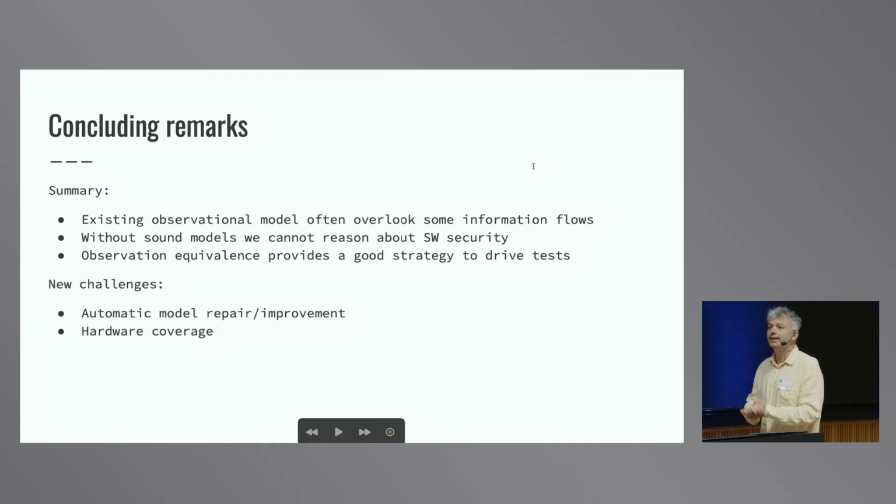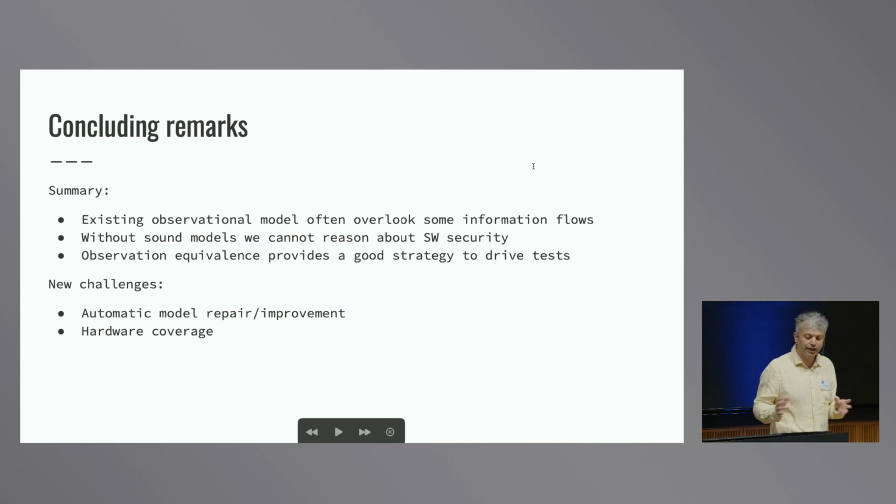So, some concluding remarks. Existing observational models often overlook some information flows, and this is a problem for verification because if we verify against the wrong model, we verify wrong properties. So without a sound model, we cannot reason about software security. And this approach using observational equivalence provides a good strategy to drive tests, because we have seen that we can identify problems in actual processors, even if the vendor claimed that these processors were secure.